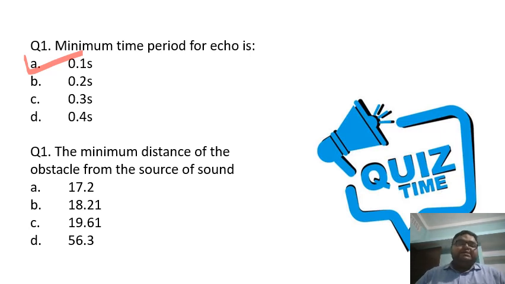So now students, you tell me what is the minimum distance of the obstacle from the source if we have to hear the echo, right? As we have calculated, it should be around 17.5 meters, right? Okay.